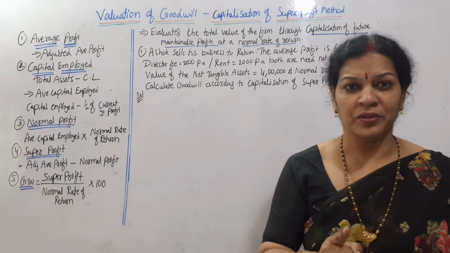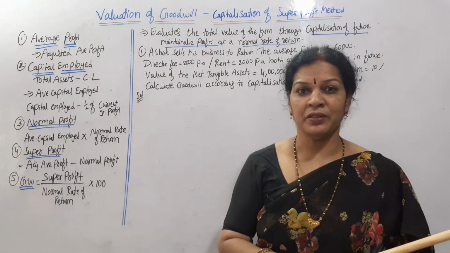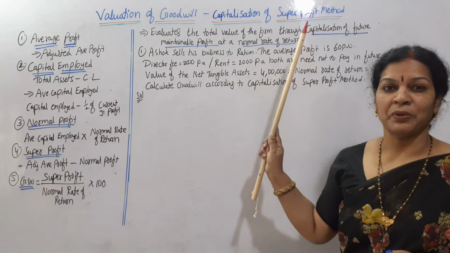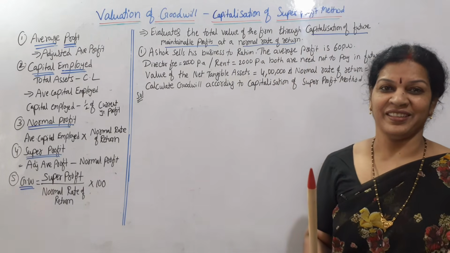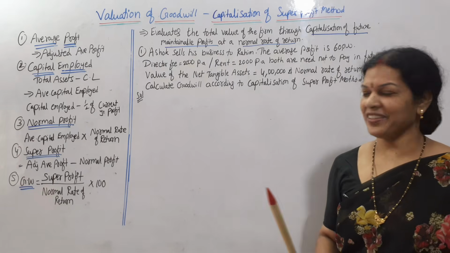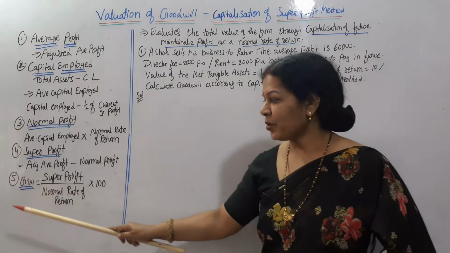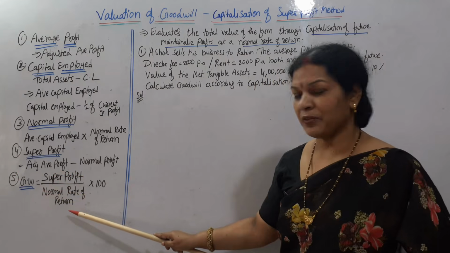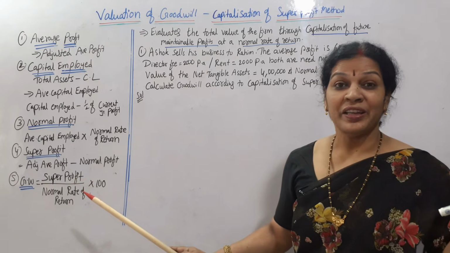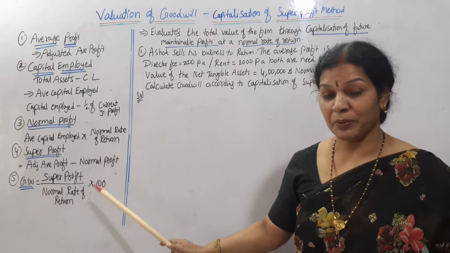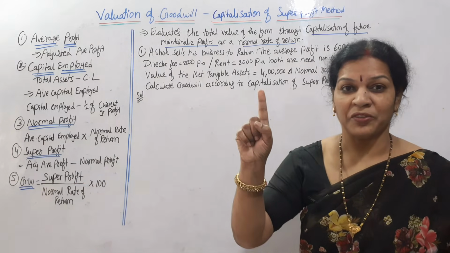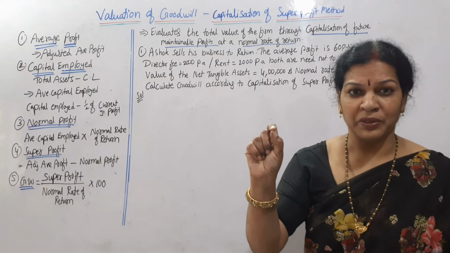Did you follow, are you thorough with super profit method? If you are thorough with super profit method, capitalization of super profit method is quite easy. Why? Because only the formula is changing. Formula is here, goodwill is equal to super profit by normal rate of return into 100. There, in super profit method, did you remember the formula?